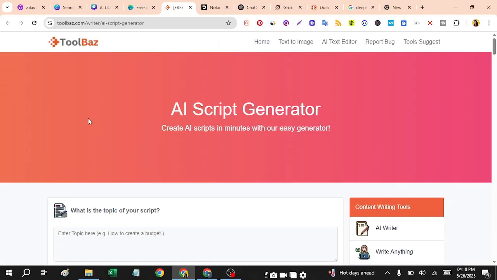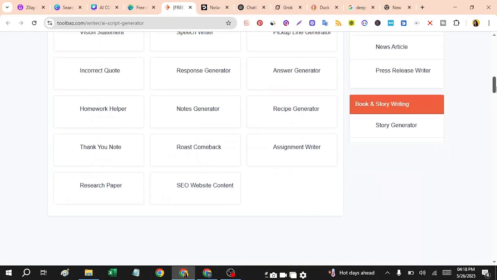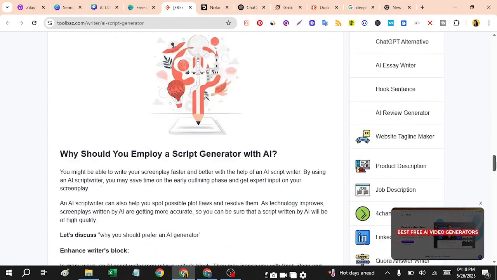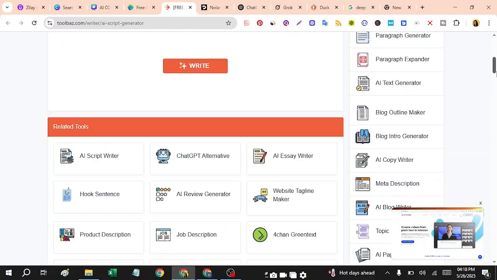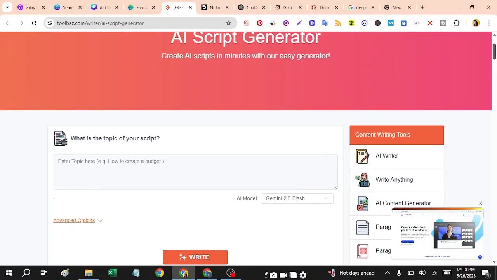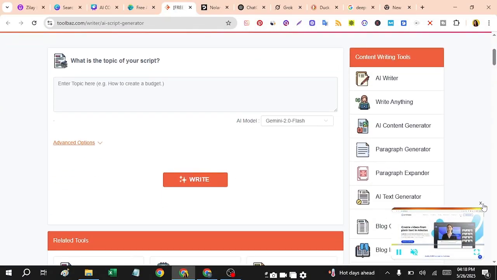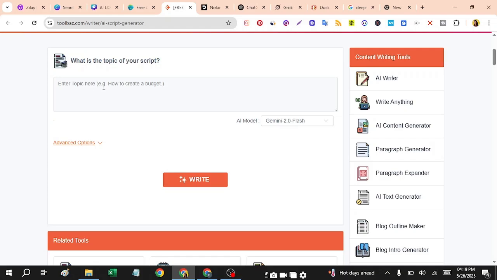Moving ahead, here we have another tool, Toolbaz, which you can use as an AI script generator. And you can see this is free of cost. You don't need to make any account on this website. The best thing is you don't waste time creating an account. Here you can see enter topic here: how to create a budget.